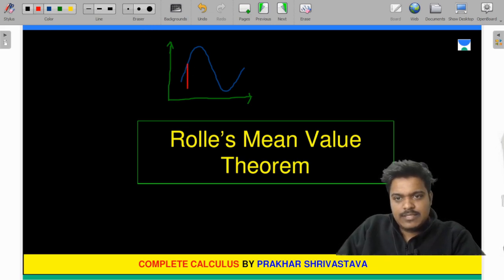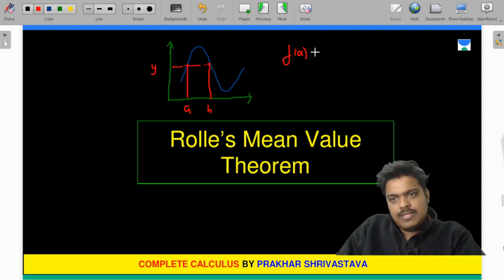Suppose this is x is equal to a and this is x is equal to b, but you actually find out that the value of f of a is equal to f of b.